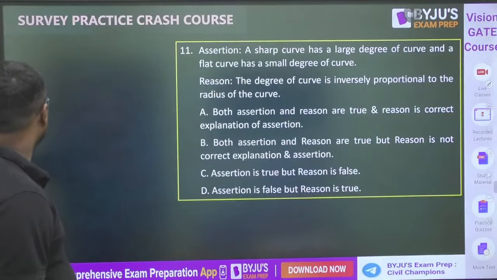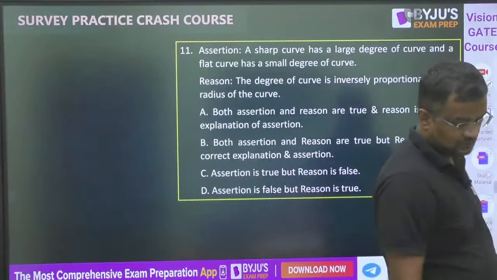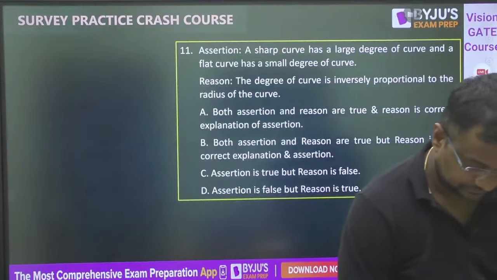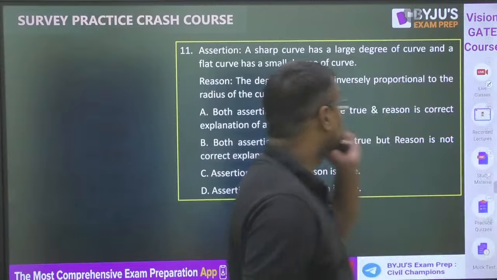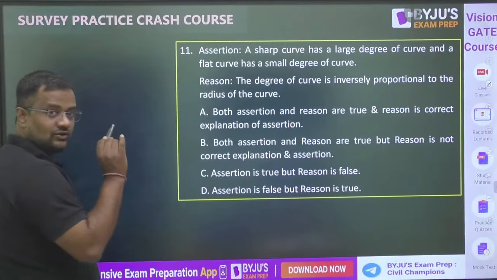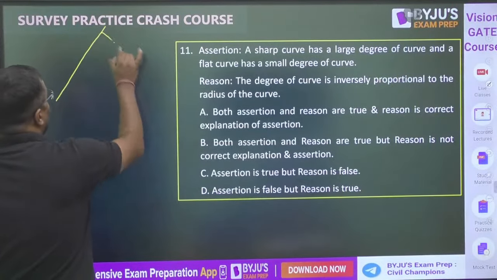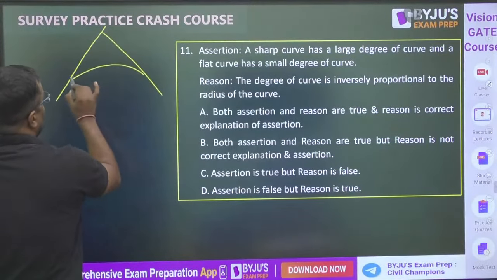Okay, this curve. Assertion and reasoning. Let's tell. Guys, what is the degree of curve? Degree of curve actually has two definitions. One is the arc definition and the other is the chord definition.